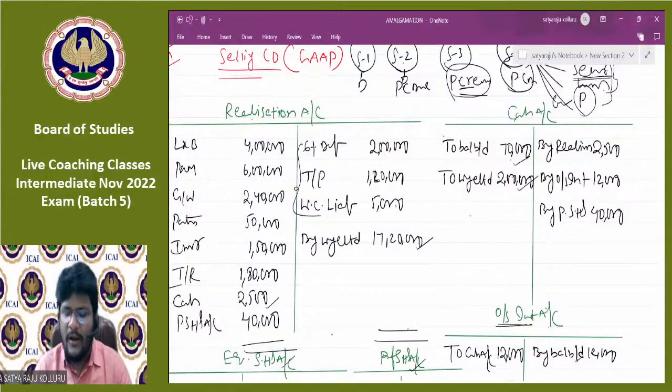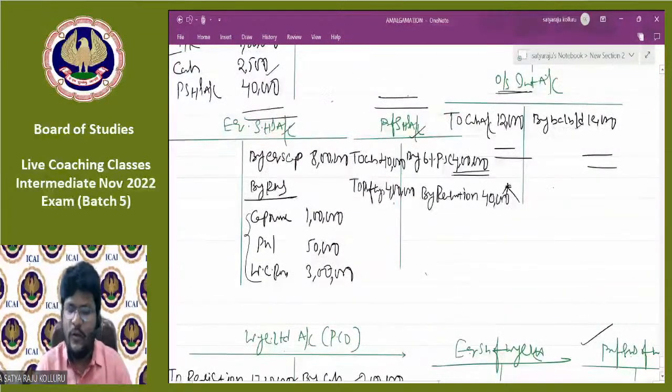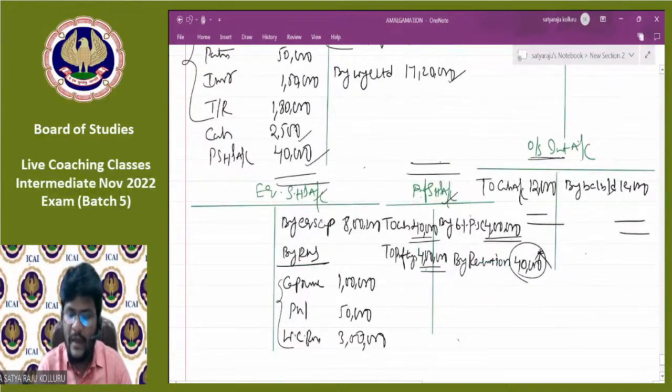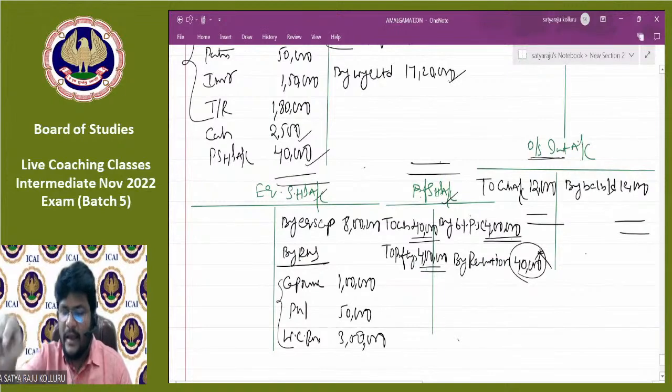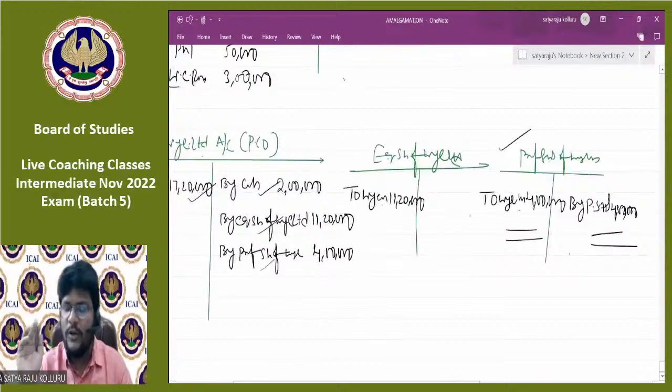In the next level of order, I need to make repayment to preference shareholders. The outstanding liability for preference shareholders was 4 lakhs, but here we are paying in the form of cash 40,000, in the form of preference shares 4 lakhs. The excess amount paid over the existing liability is a loss. Such a loss we need to transfer to the realization account: in realization to preference shareholders. At the time of making settlement, preference shareholders to cash, to preference shares of Y Limited. In the cash account also, simultaneous posting you need to do. In preference shares of Y Limited also you need to give simultaneous posting. Are you with me, all of you, till now?